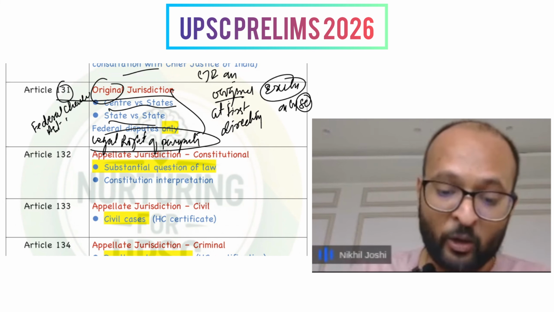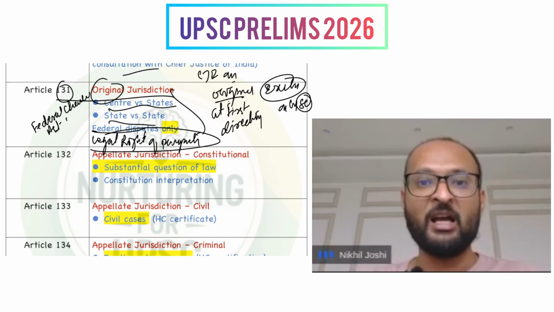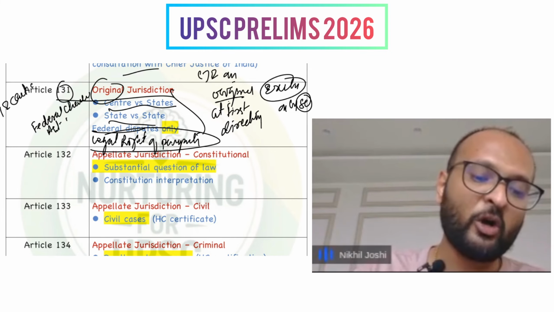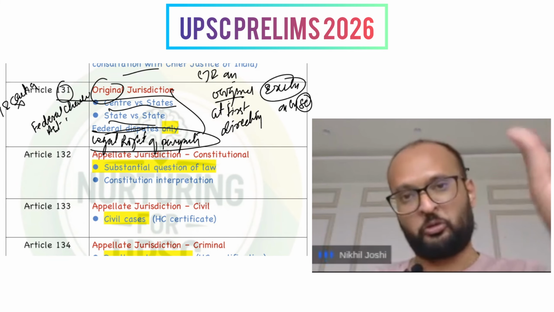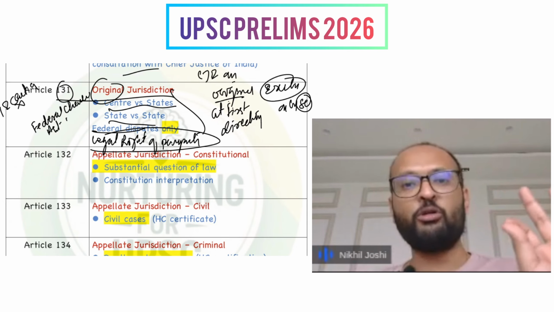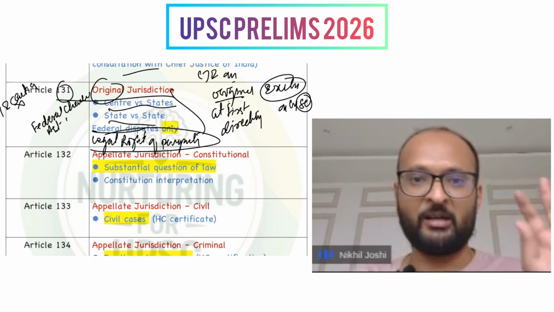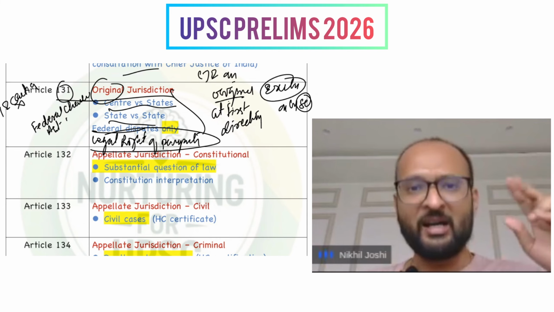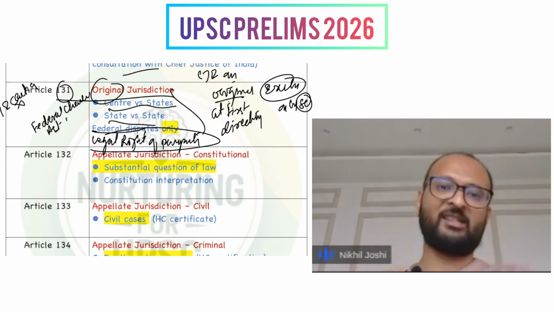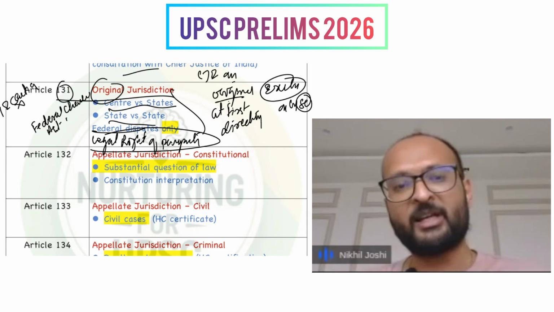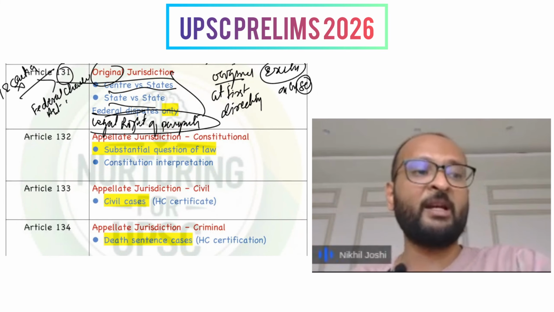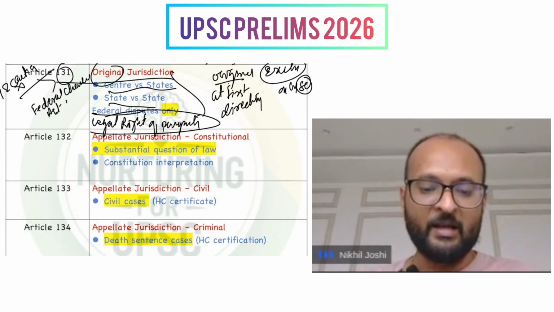And remember, here only federal units must exist. So a union territory and the center cannot go to the Supreme Court under Article 131, because that won't constitute a federal linkage. But state versus state, a few states versus the center, or a few states and the center versus a state, all the possible combinations would take you there. This is again a very central article, a very central aspect, and will be asked.